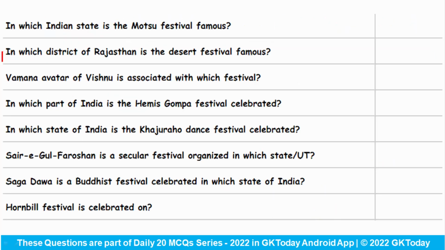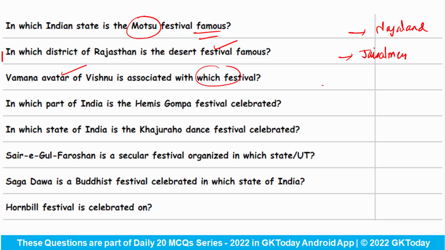Now in the next slide we will see some of the important festivals that can be asked in your exam as a static GK part. In which Indian state is the Moatsu festival famous? So this is a festival of the state Nagaland. In which district of Rajasthan is the desert festival famous? It is famous in the Jaisalmer district of Rajasthan. Vamana avatar of Vishnu is associated with which festival? It is related to Onam, and Onam is celebrated in which state?